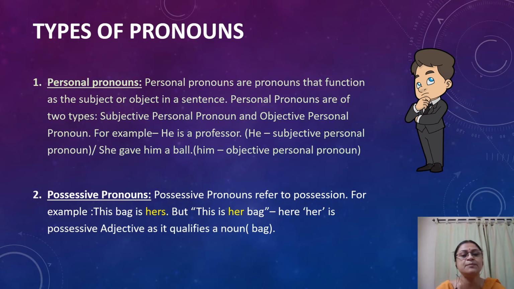Next is possessive pronouns. What are possessive pronouns? Possessive pronouns refer to possession. For example, this bag is hers. Here hers is a possessive pronoun. But this bag is her bag. Here her is not a pronoun because here her is just describing the bag. So here her will be a possessive adjective as it qualifies a noun, that is bag.